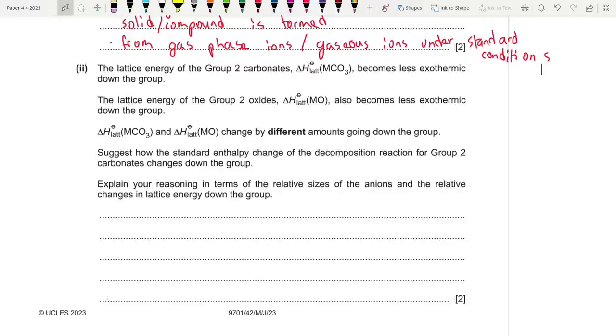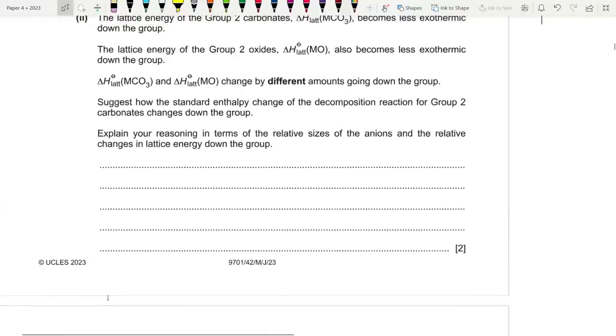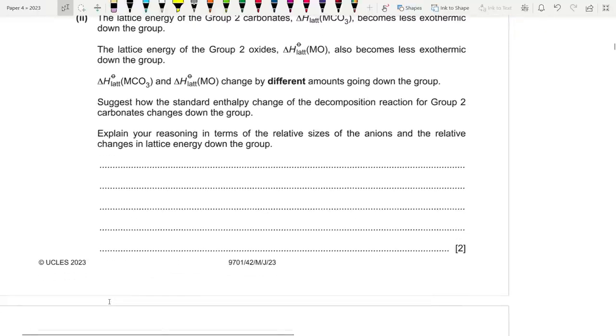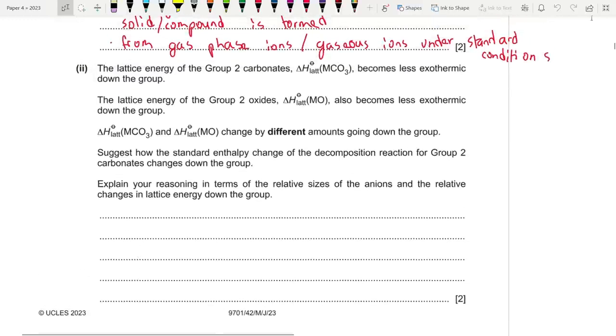So let's try to figure this out. This is a new question that we haven't seen before. First time that we're seeing this. So let's focus, since this is the first time that we got this, but it's like a similar answer to the one for solubility of hydroxides and sulfates. It follows a similar trend. Okay, so let's write down the answer first, then I'll explain all the points, okay?